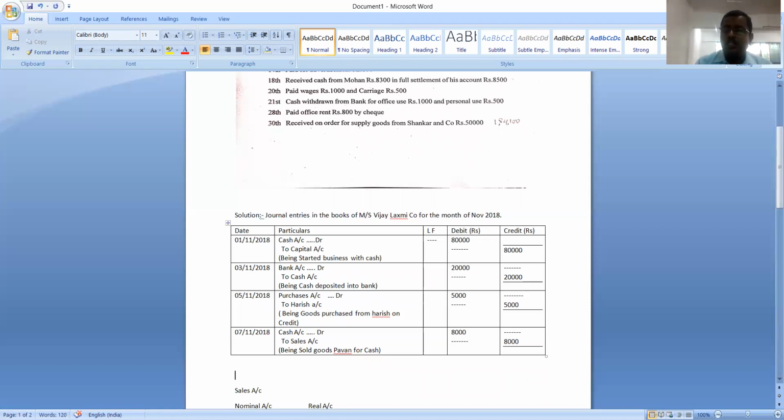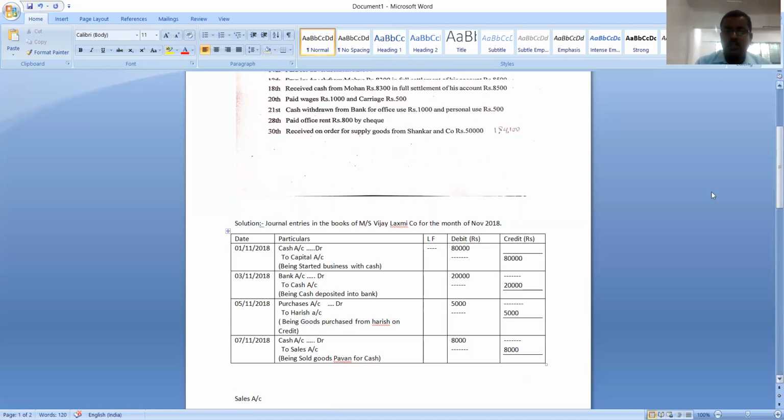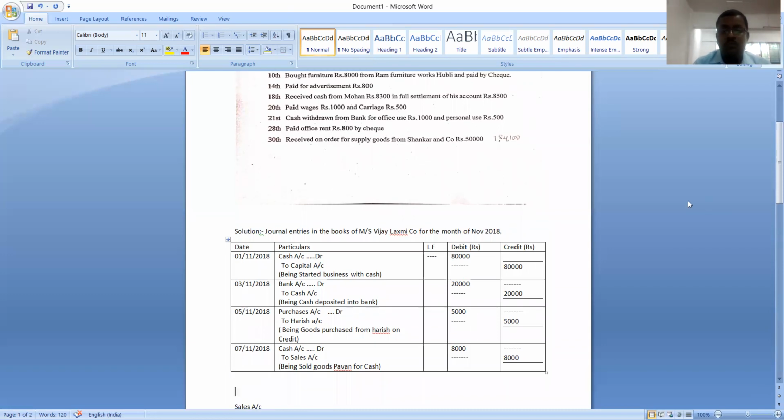Here, the transaction dated on 10th is: bought furniture rupees 8,000 from Ram Furniture Works Hubli and paid by check. What is the transaction? Bought furniture rupees 8,000 from Ram Furniture Works Hubli and paid by check. Here, paid by check. First, tell me whether it is a cash transaction or a credit transaction.